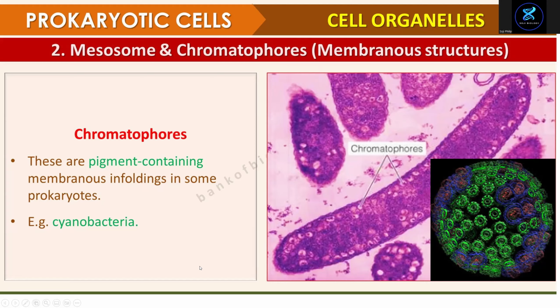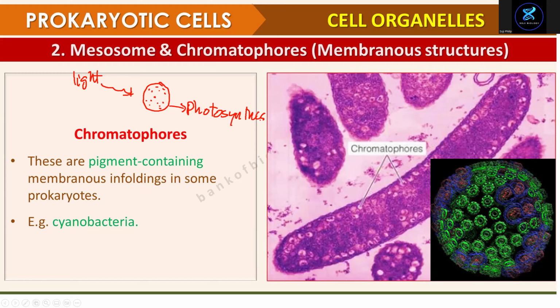Look at the chromatophores, right? And what's chromatophore? This is like chloroplast. It's surrounded by a membrane, and it contains pigments like chlorophyll, and it can absorb the light. And using light, it does photosynthesis.